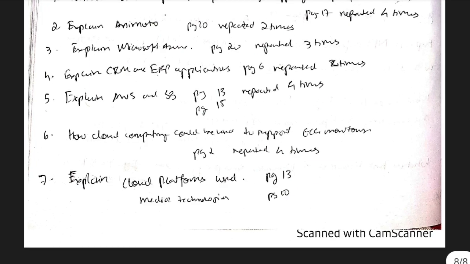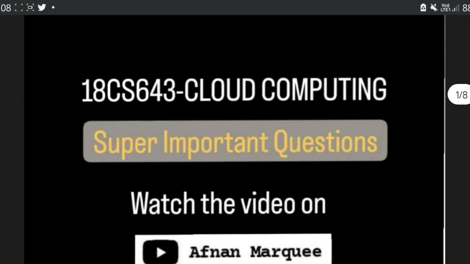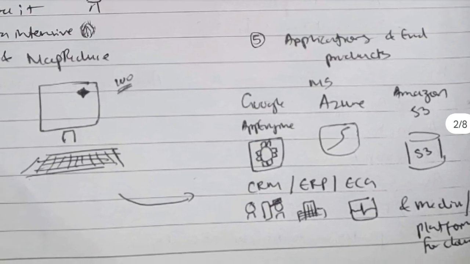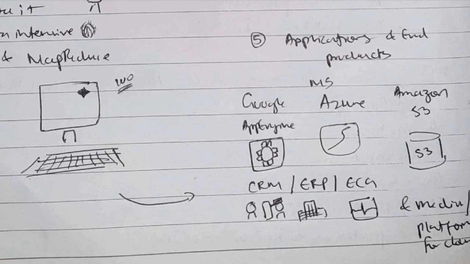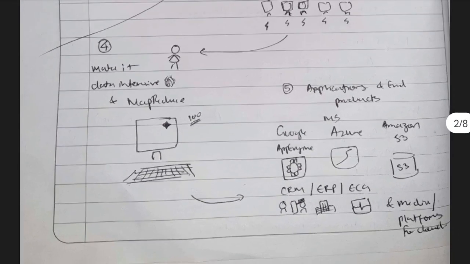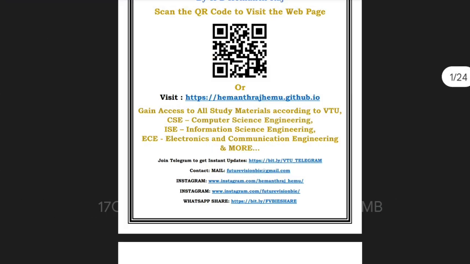Okay, that's the same thing I mentioned in the roadmap also. So if you take a snapshot of the roadmap, just look at it and close your eyes, you'll get a snapshot in your mind. So Google App Engine, MS Azure, Amazon S3, CRM, ERP, ECG, media and platforms for cloud computing. These are the things you need to know, the concepts in each of these. It's present in the module 5 notes. This is the module 5 notes.